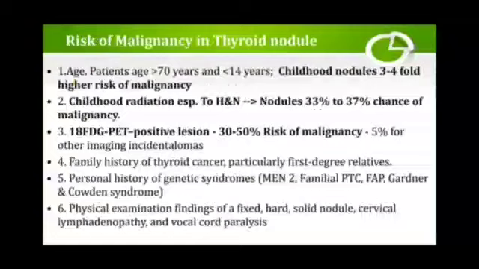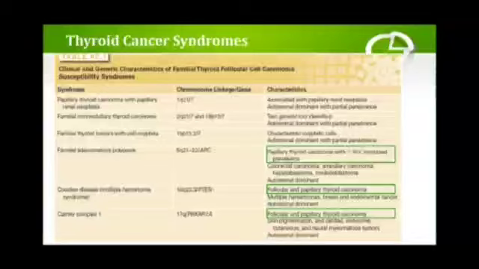FAP I will be discussing in detail, as well as Gardner's and Cowden syndrome. Physical examination findings are fixed, hard, solid nodules, cervical lymphadenopathy and vocal cord paralysis.